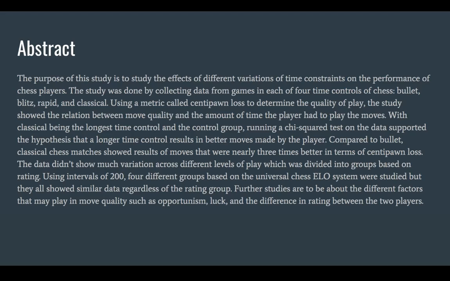Classical being the longest time control and also the control group. A chi-square test was run on the data, which supported the hypothesis that a longer time control resulted in better moves made by the player. Compared to bullet, classical chess matches showed results of moves that were nearly 3 times better in terms of centipawn loss. Data didn't show much variation across different levels of play, which were divided into intervals of 200 based on an ELO system that chess uses universally.